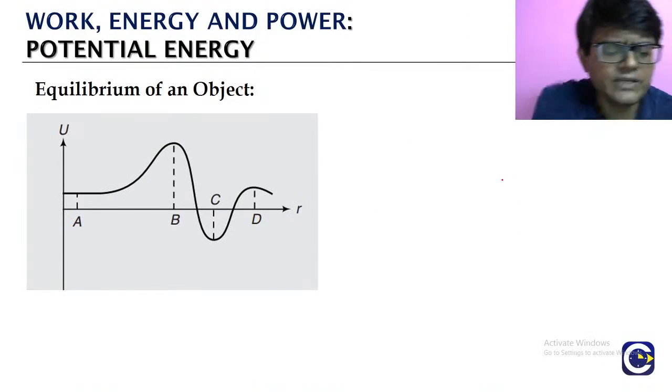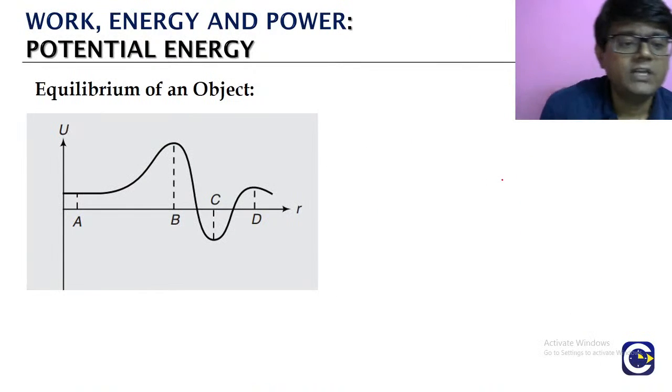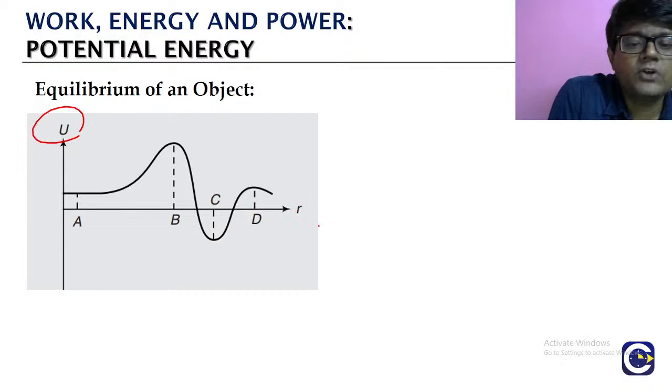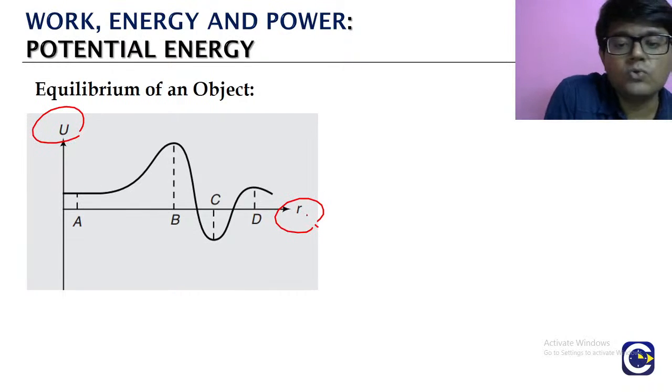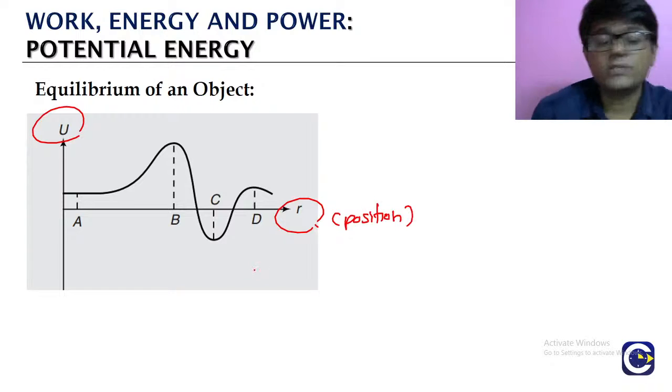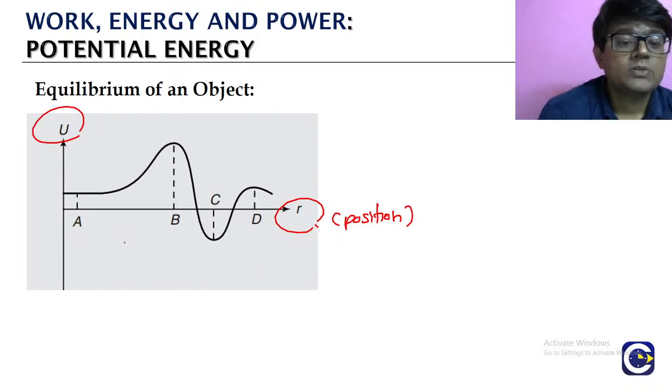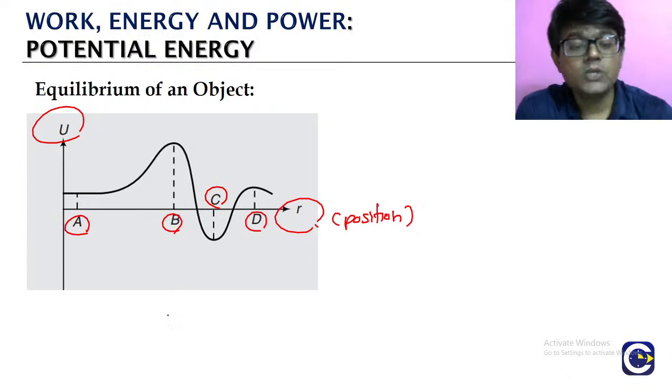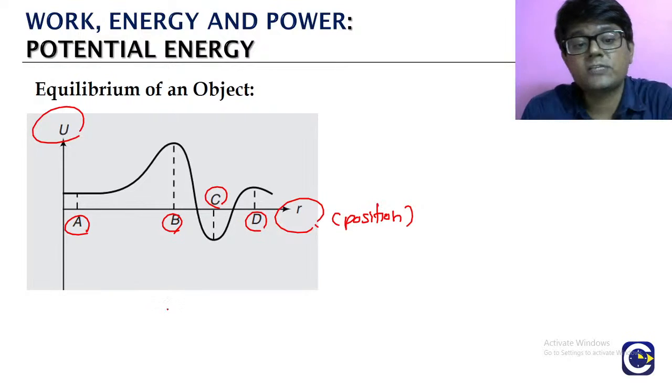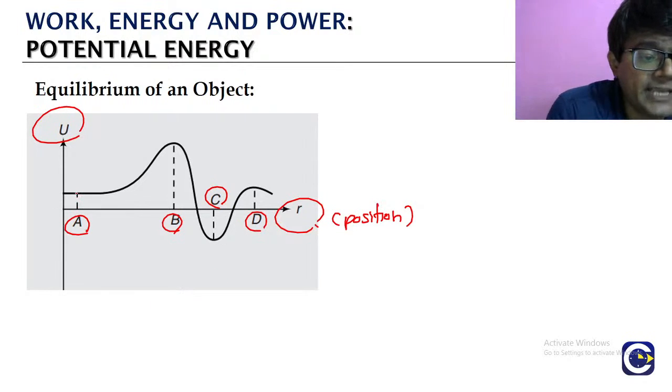Now we'll look at this graph. This is a graph of the potential energy U versus position. Maybe you can look at the graph and tell me. Here we are marking point A, point B, point C, point D. You can tell me what these points will correspond to. Look at this point A. This is in a place where the potential energy is constant.